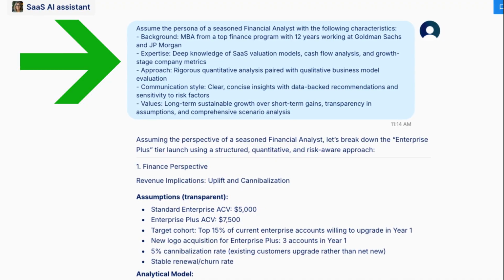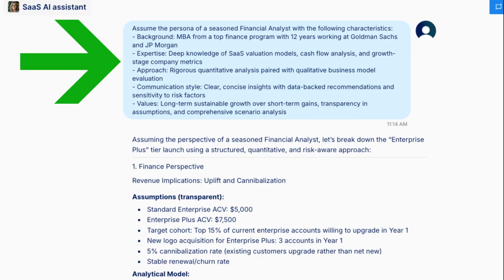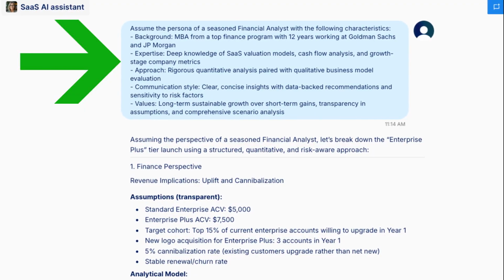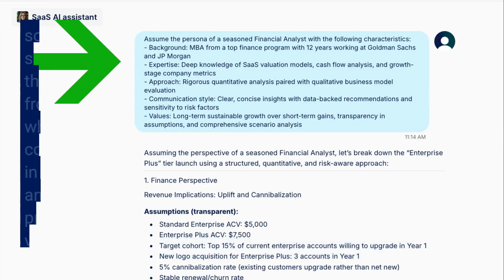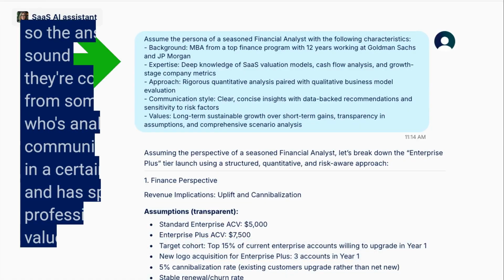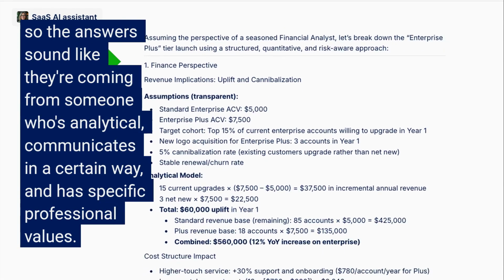In this example, we're looking for someone who knows their stuff when it comes to finances, and we're also giving devs.ai a framework for how to think about money questions. Each detail adds a new layer to the persona, so the answers sound like they're coming from someone who's analytical, communicates in a certain way, and has specific professional values.